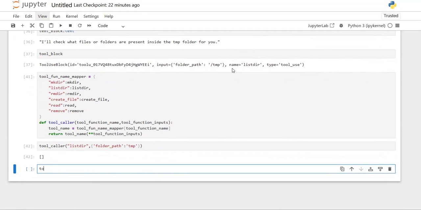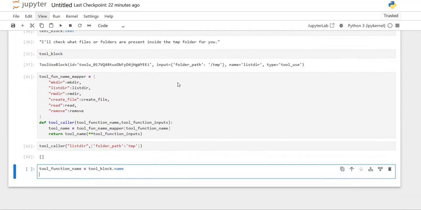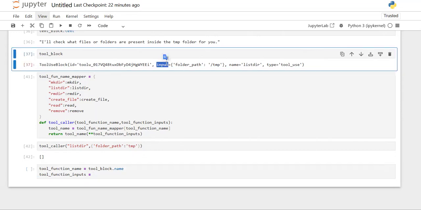We make use of this name to get the tool function name in the form of a string. Then we also need to provide the tool function inputs, or arguments. Those are present in this input variable.